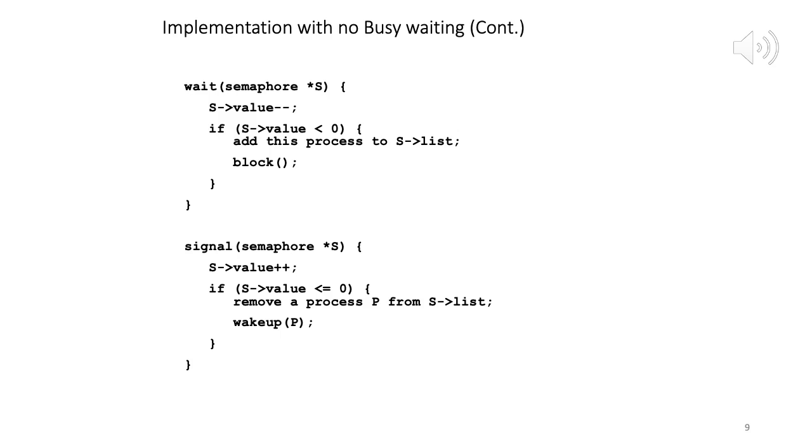So let's say initially P1 runs. P1 will do a wait on the semaphore. We can initialize the value of the semaphore as 1, because it's a lock. So the first process P1 does a wait and S value minus minus, which means the value of the semaphore is now 1 minus 1, which is 0. Is the value less than 0?